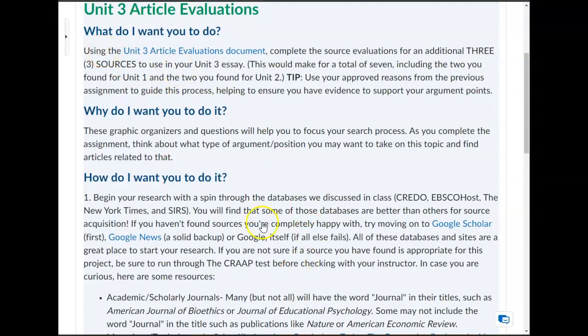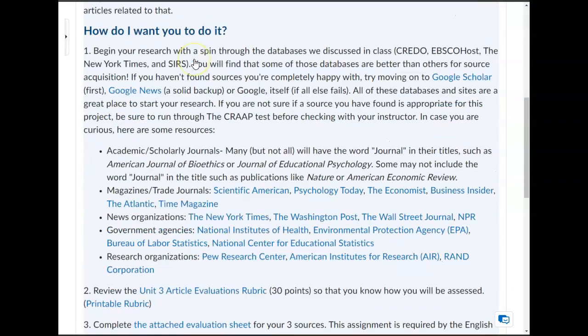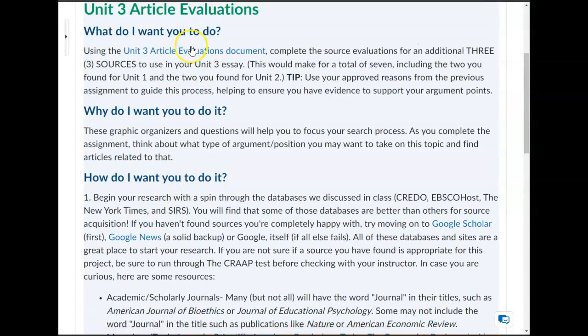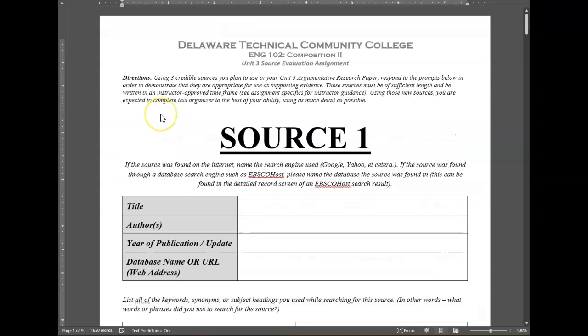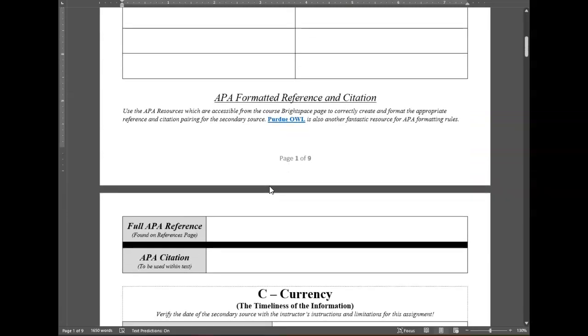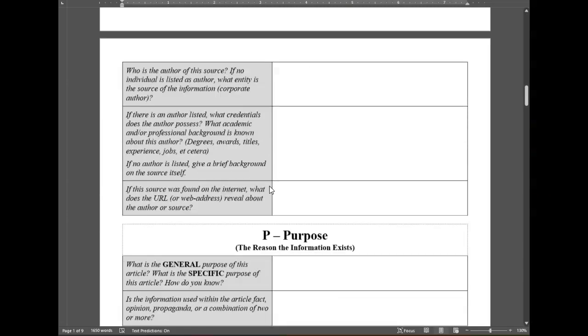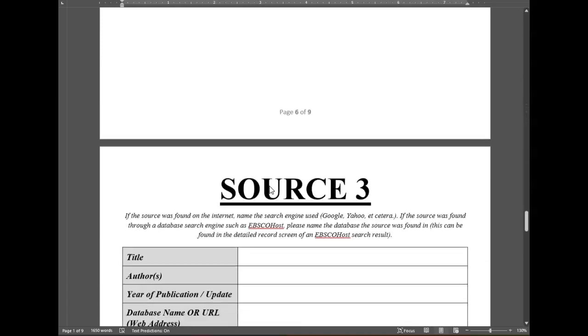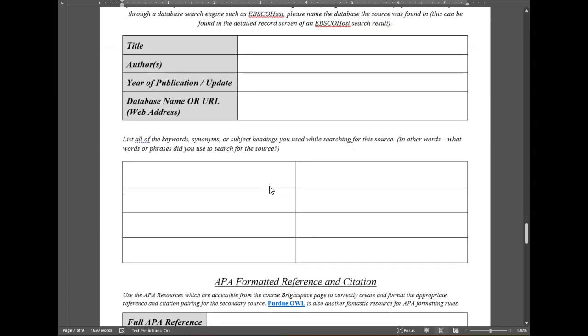So once you get to this page, you want to click on this link right here, or by the way, I've also linked it down here. Either one of these links will take you to the exact same gorgeous document. Yeah, I reformatted it. The original was awful. Anyway, enough patting myself on the back. You get pretty much the same 3 pages repeated 3 times. So source 1, source 2, and then down here for source 3, and there we go.